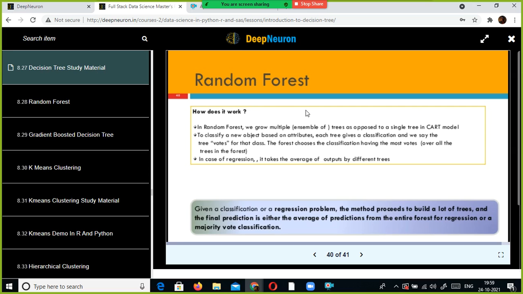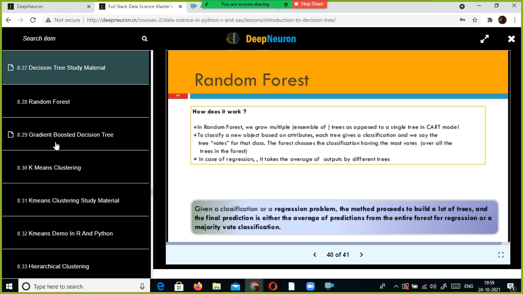I covered the random forest. Next week I will cover the gradient boosted decision tree and also show you the implementation of random forest and gradient boosted decision tree. This is very important. I can also show you a demo of how to address pruning. Pruning comes with a single decision tree, but nobody uses an individual decision tree. Like I told you, random forest builds multiple trees and goes with the majority vote in classification, and in regression takes the average of all the trees' estimated values.